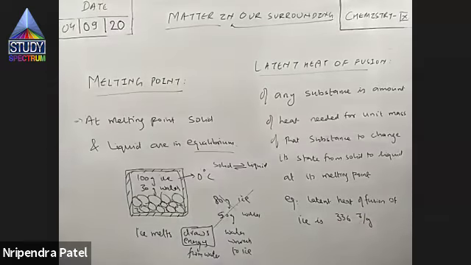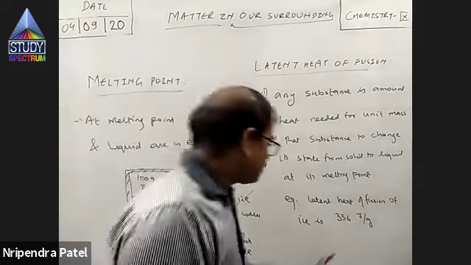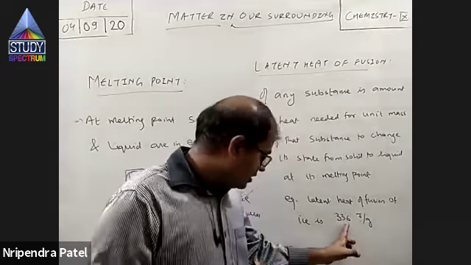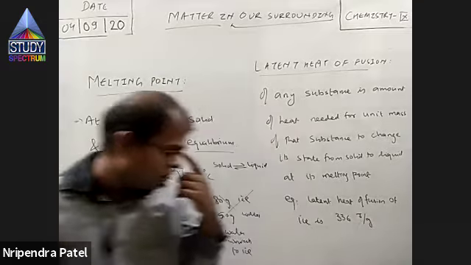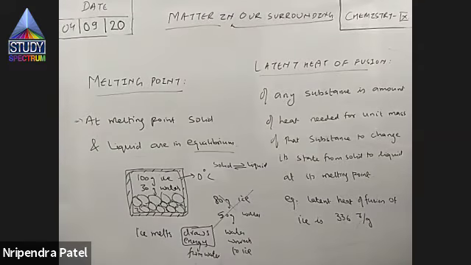That means to melt 1 gram of ice at 0 degrees Celsius, you need to give it 336 joules. If there is 1 kg of ice you want to melt, then it will absorb heat equal to 336,000 joules or 336 kilojoule for 1 kg. Got it? So this is what is latent heat of fusion.